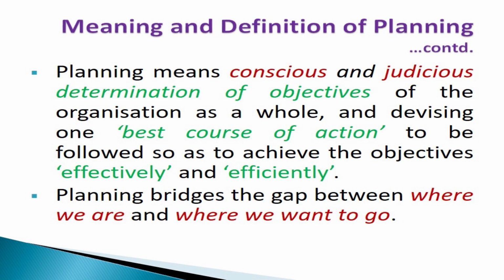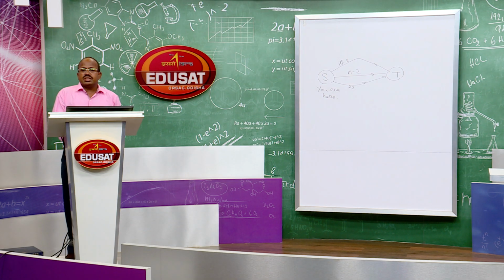Then see, different meanings and definitions are given. Planning means conscious and judicious determination of objectives of the organization as a whole, and devising the best course of action to be followed so as to achieve the objectives effectively and efficiently. Here effectiveness means reaching the target in time, and efficiency means achieving the objectives within the budgeted cost.